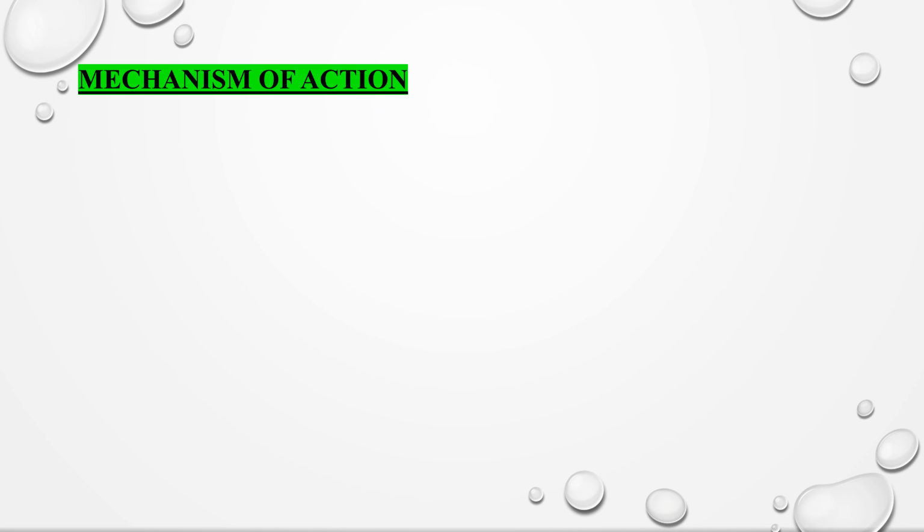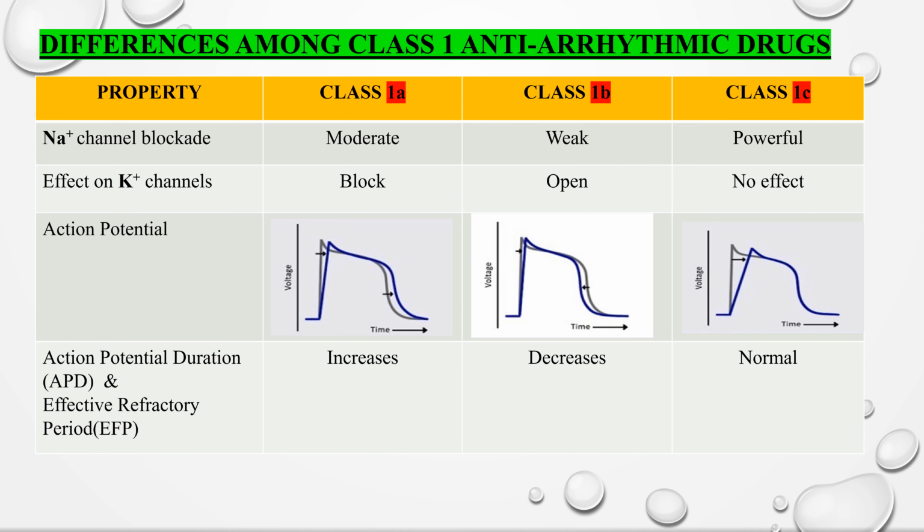Class 1C drugs are powerful sodium channel blockers. These drugs cause marked depression of phase 0 depolarization due to blockade of sodium channels in open state. Here we can appreciate that this is the normal phase 0 depolarization and this is markedly depressed slope of phase 0 depolarization caused by class 1C drugs. These drugs do not affect potassium channels and so there is no effect on action potential duration and effective refractory period. Both of these will be normal. Coming to ECG changes, there will be widening of QRS complex, but the QT interval will be normal due to normal action potential duration.